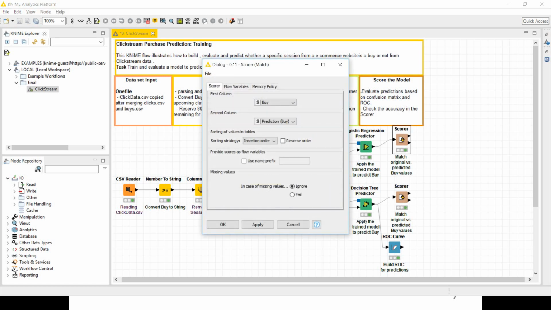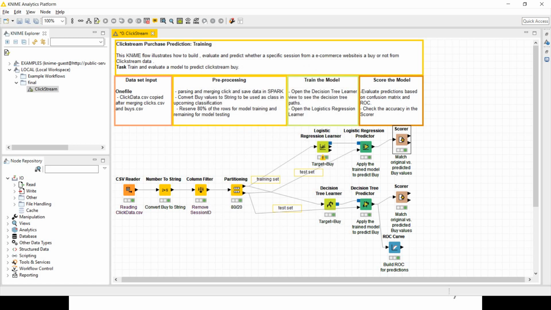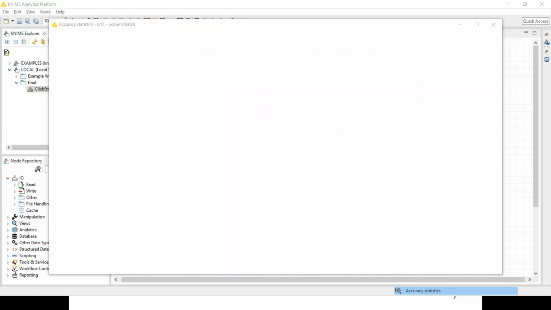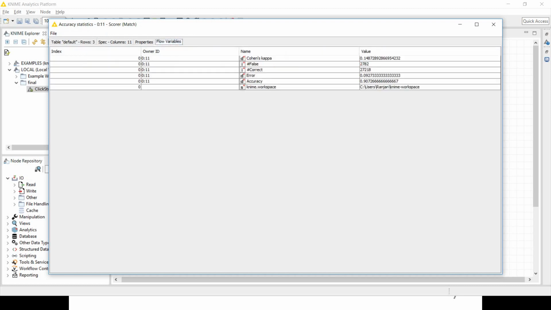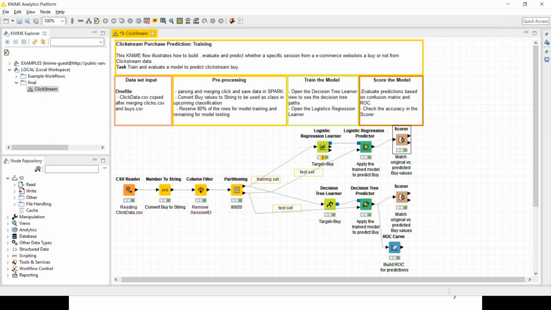The other scorer also gave a similar score, around 90. So for both models the score is around the same and has a good ROC value, which indicates that the model is good and can be implemented.